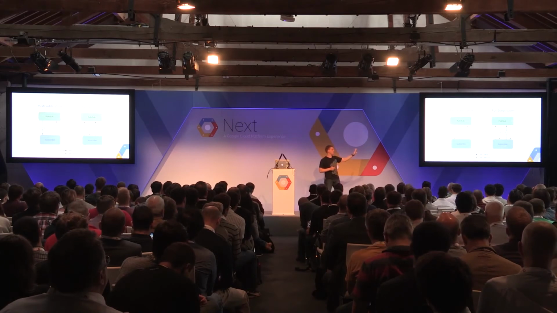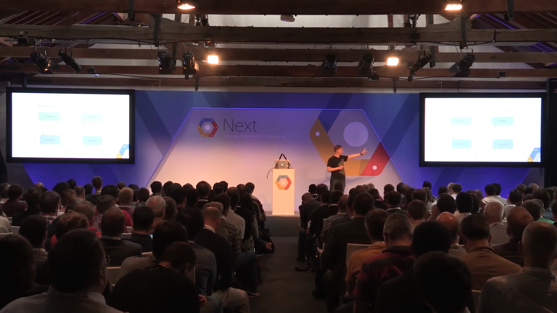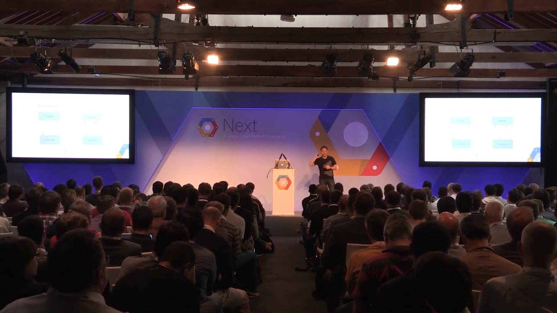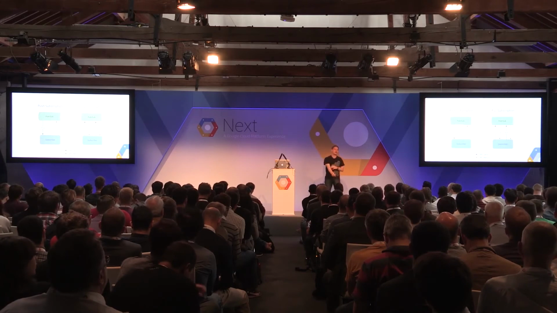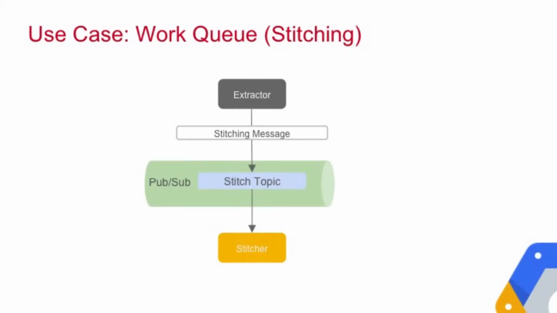The same is also true if you have the push mechanism. If you get a message pushed to you, you also have to acknowledge that you processed the message. Otherwise, it goes back on the topic. For our stitching, we use the push mechanism.